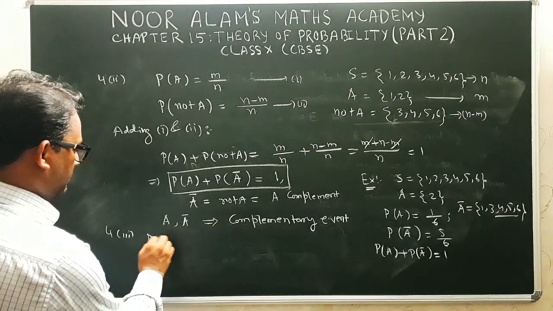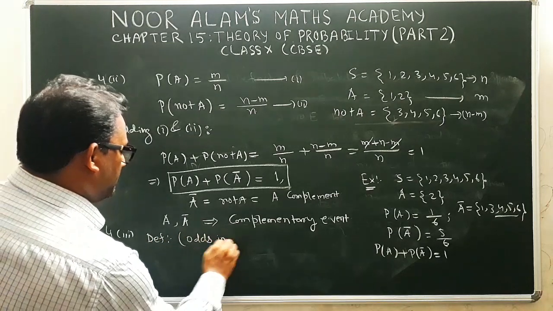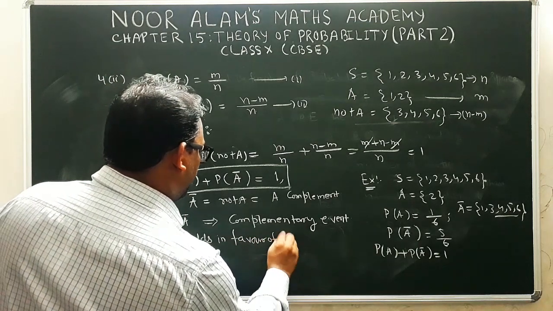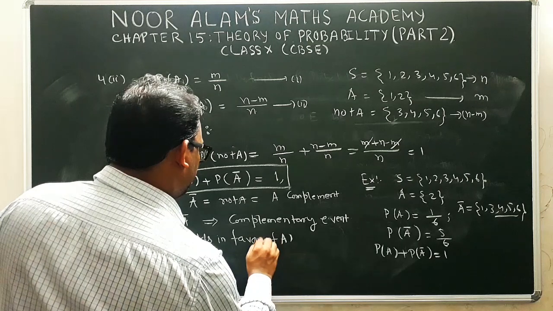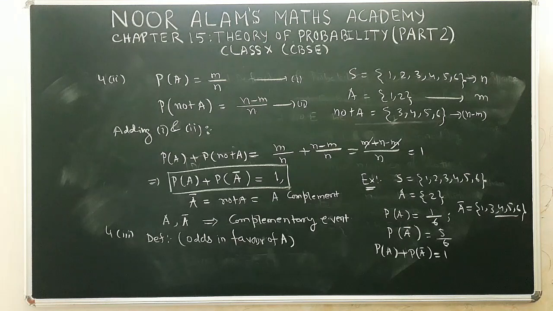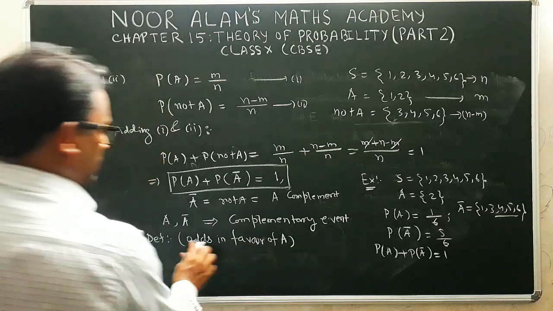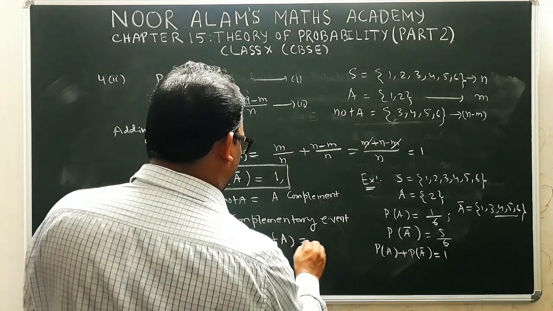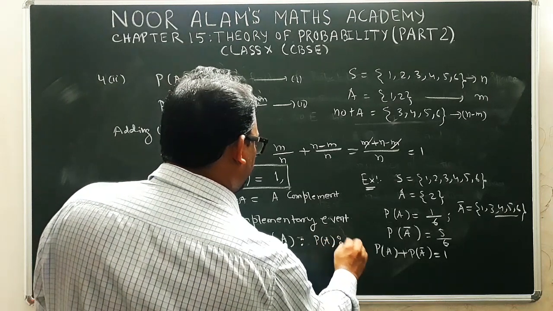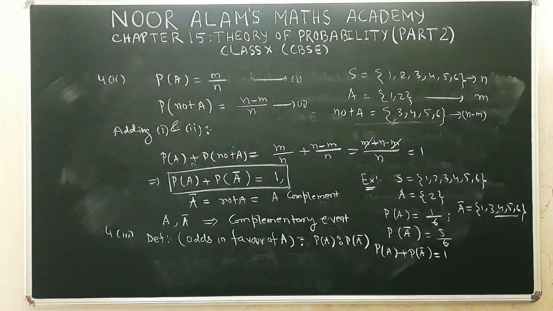We are going to define a term, odds in favor of event A. How can we define it? The term has the definition: probability of A is to probability of A complement. This ratio is known as odds in favor of A.